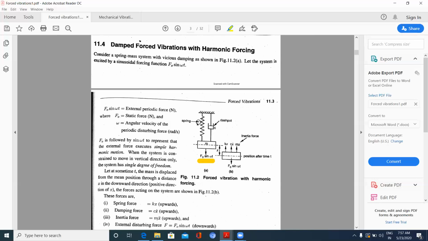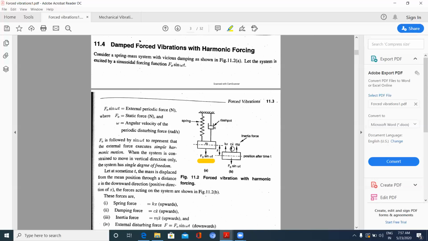Now checking out the free body diagram. F naught sine omega t here is acting downwards, and when it acts downwards, the spring will be pulling the mass m upwards. That is given by kx, where K is the stiffness of the spring and x is the displacement.